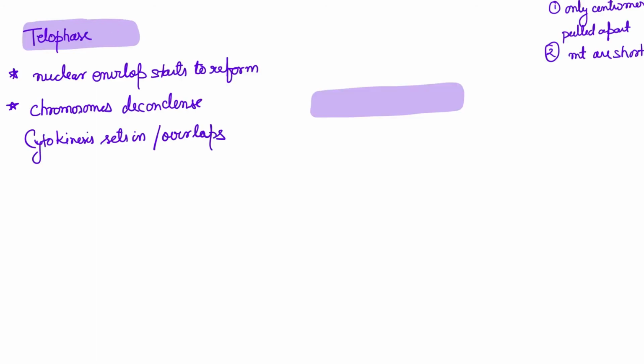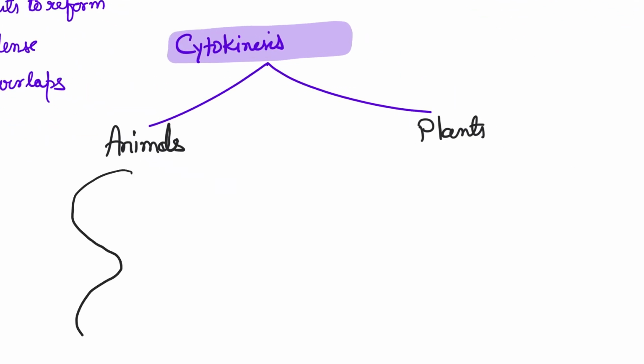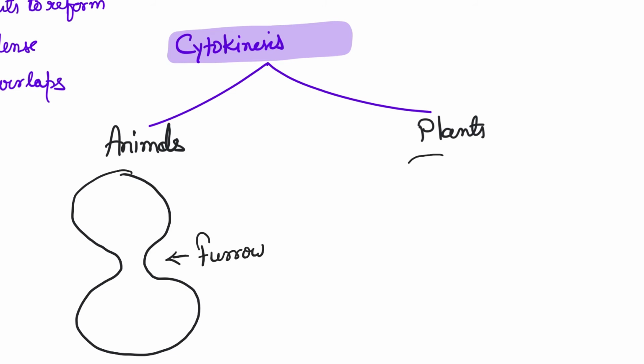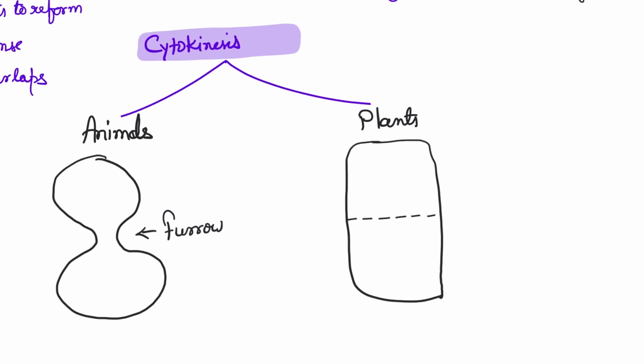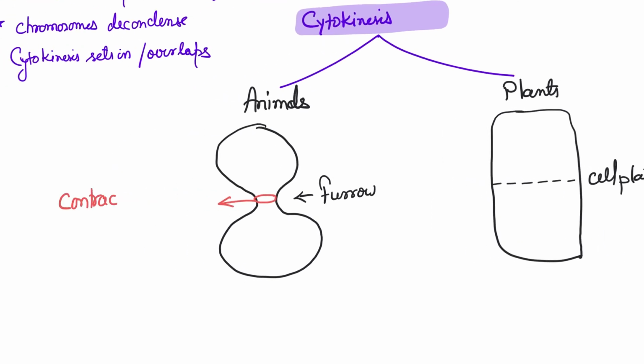Now, before that, there's telophase. Several times telophase and cytokinesis overlap. The nuclear envelope starts to reform, chromosomes decondense, and then it's back at the poles, right? So many times they overlap. Now, let's talk about cytokinesis. Cytokinesis in plants and animals is slightly different, because in animals it happens via furrow formation, whereas in plants a cell plate develops, and this is the primary difference.